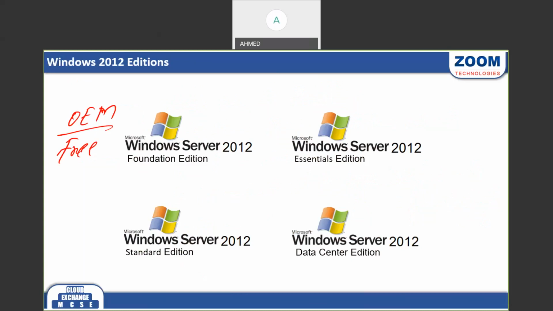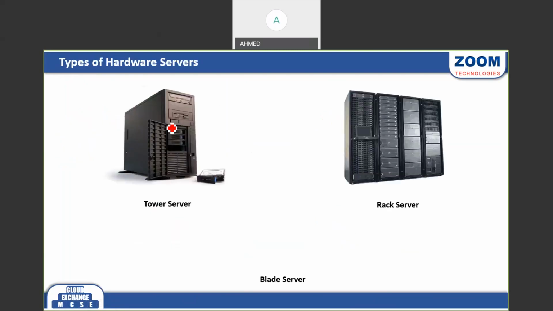these big companies are using what here? Data Center. But to run this operating system, we require a hardware server. So in the market, these types of hardware servers are available. What hardware servers are available in the market? This is called a hardware device, like our PC, like our laptop. These are the hardware servers, because these servers are reliable.